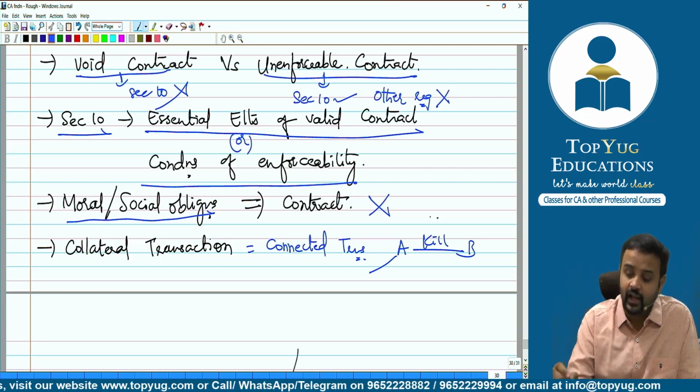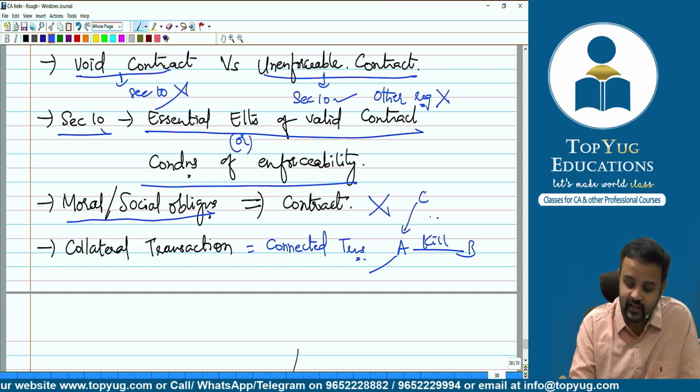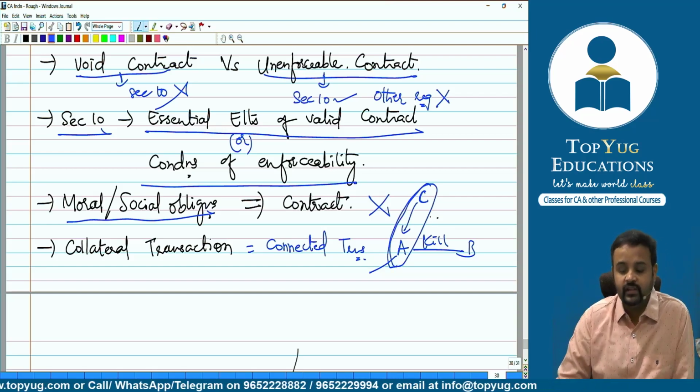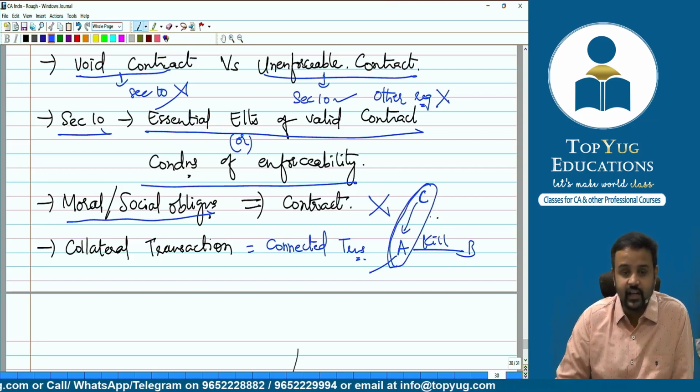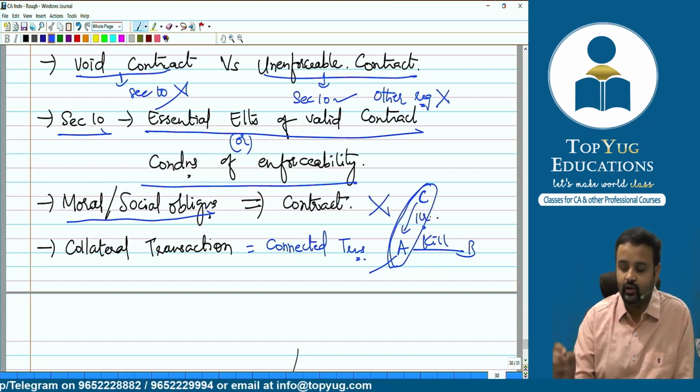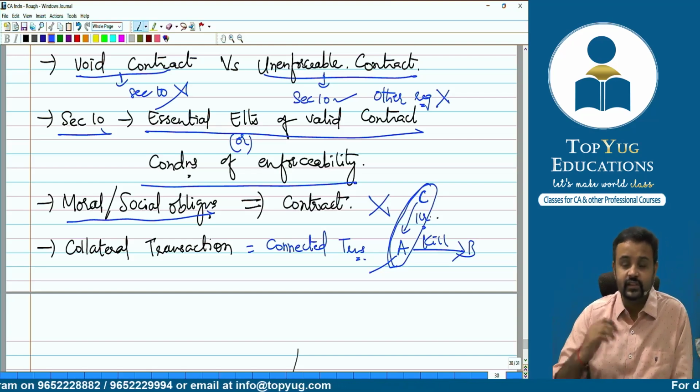And he is doing this because C has directed him. So there is a contract between C and A. C has asked A to kill B, and in turn he said, I'll give you 1 crore. You go and kill B. So this is an illegal agreement.